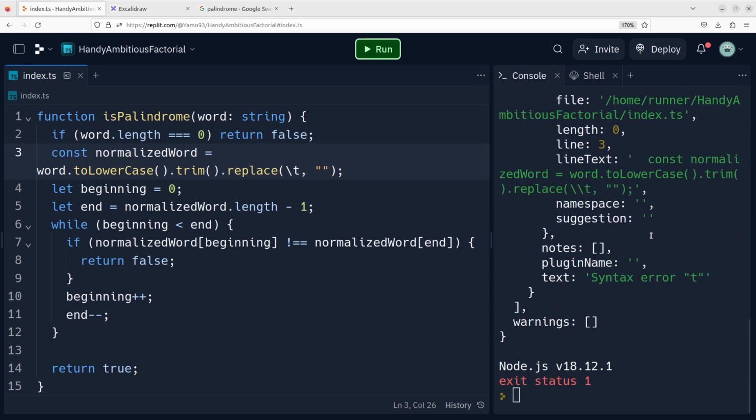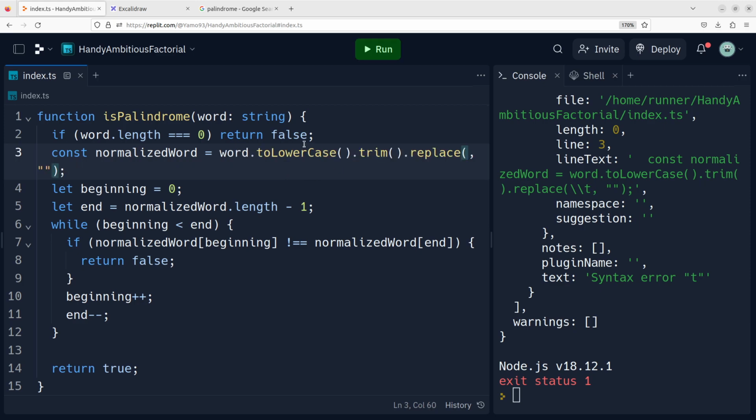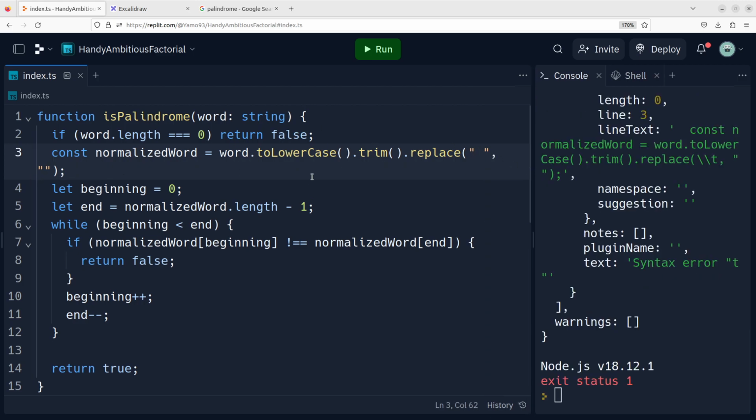Of course it fails, which is interesting. So I think I'm missing something here. I'll just say if it's a space, then we want to replace it with an empty string, right? So we're just removing all the empty spaces in the string. This should work. Let's see.